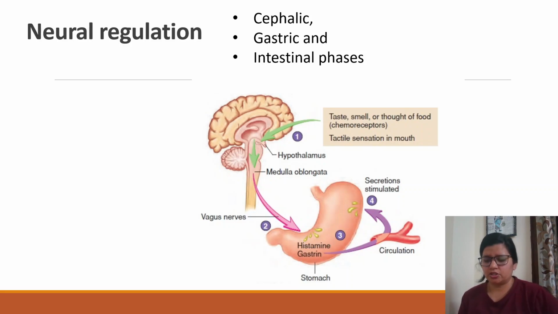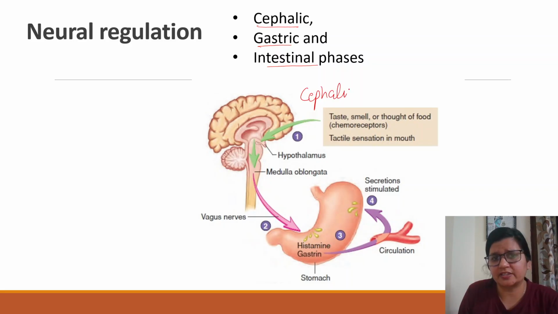In neural regulation, what you have to see is there are three phases. You can see the cephalic phase, the gastric phase, and the intestinal phase. So the first thing is the cephalic phase. This image is shown. This is the cephalic phase, right? Cephalic phase of gastric acid secretion. So what happens basically, you just have to remember which one is the stimulus and which one is the response.